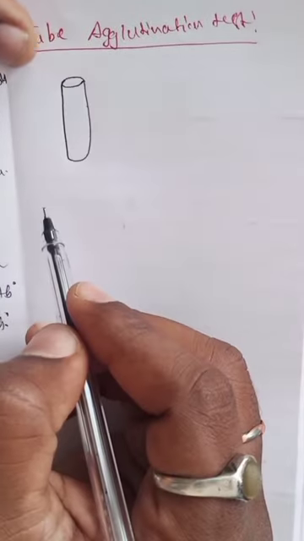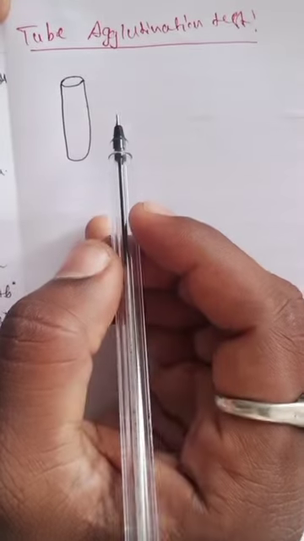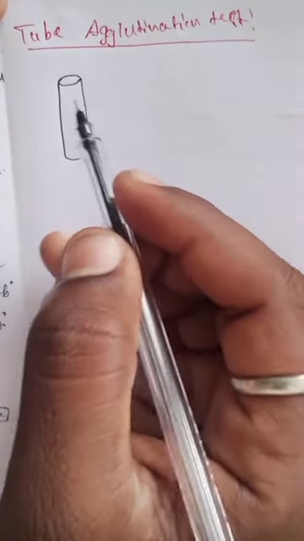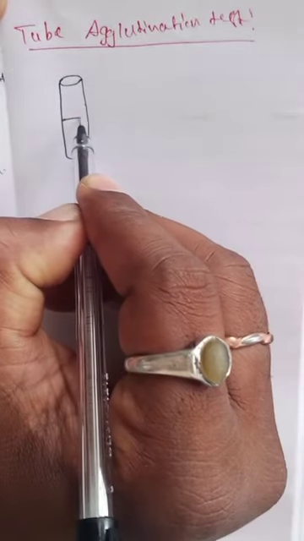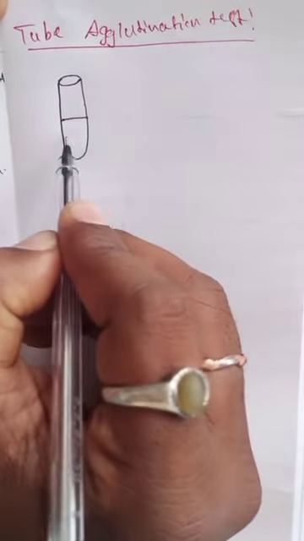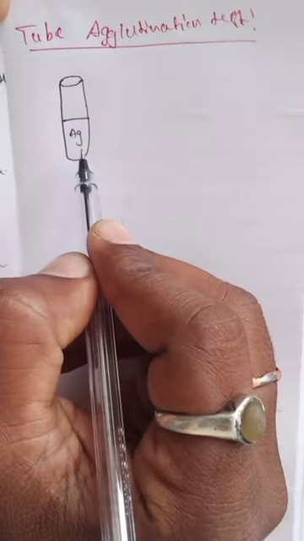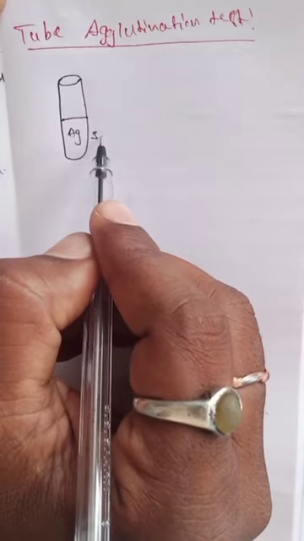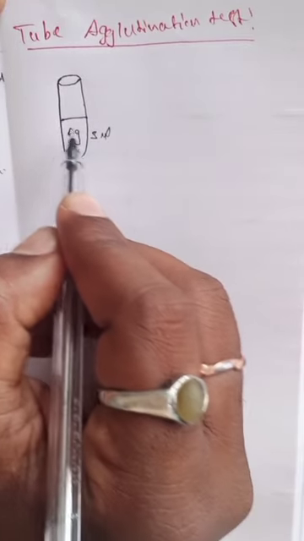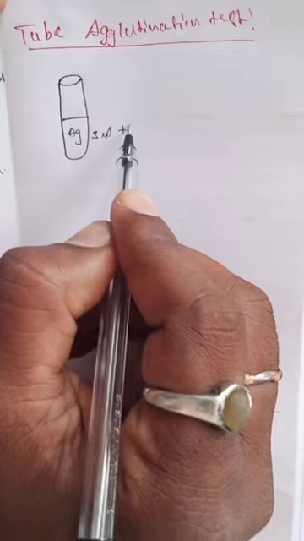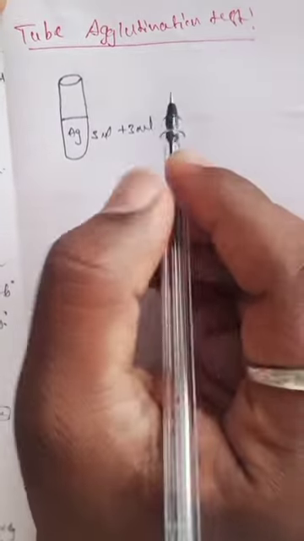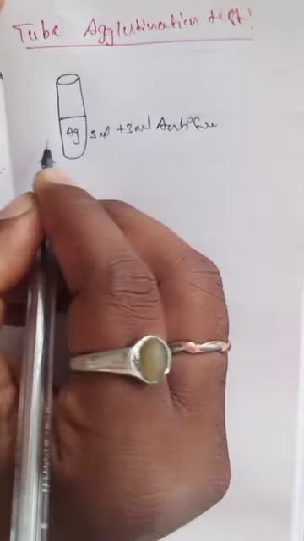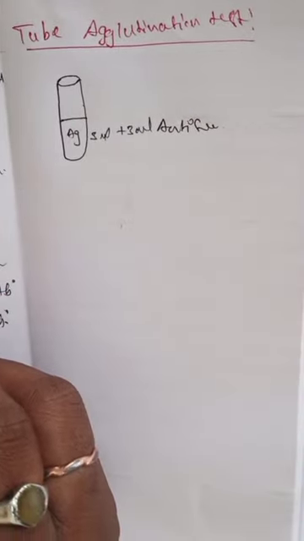A fixed volume of the particulate suspension is added to equal volumes of serial dilution of the anti-serum in a test tube. So up to here we take the suspension, meaning antigen. And equal volume, how much? For example, 3 ml of the antigen and add another 3 ml of the anti-serum. Anti-serum is added to this reaction.